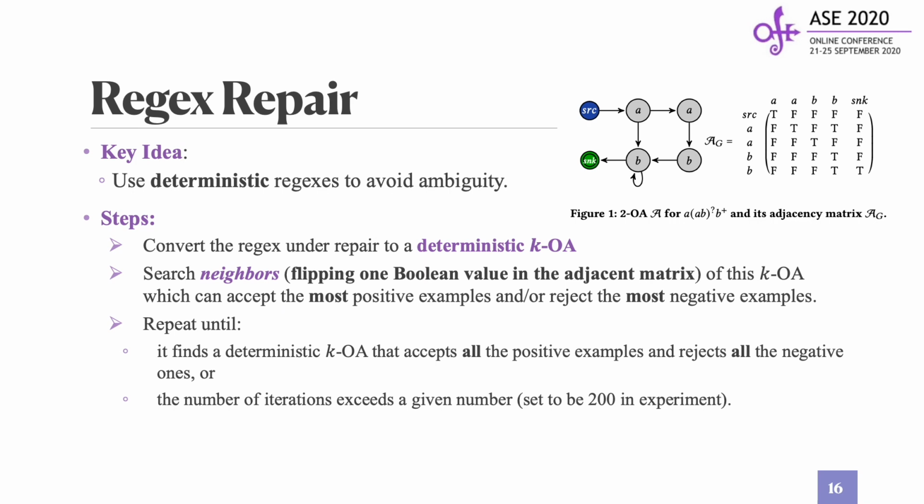There are 2 main steps in Regex repair. First, it converts the regex under repair to a deterministic KOA, then searches its neighbors. The neighbors are those automata which can be reached by flipping one Boolean value in the adjacency matrix of the converted automaton. We want to find a better neighbor which can accept the most positive examples and reject the most negative examples. Then repeat the search step until it finds a deterministic KOA that accepts all the positive examples and rejects all the negative ones, or the number of iterations exceeds a given number, which is set to be 200 in the experiment.